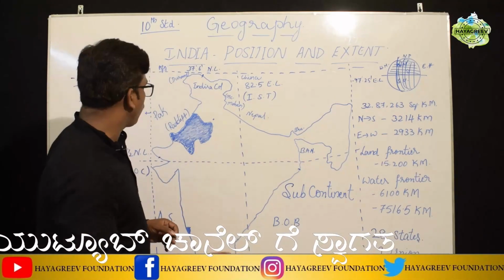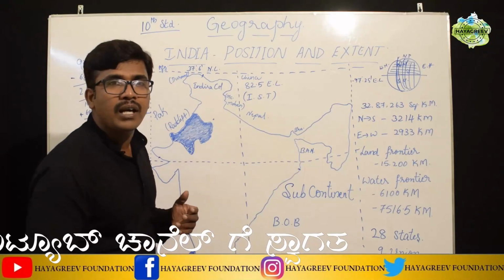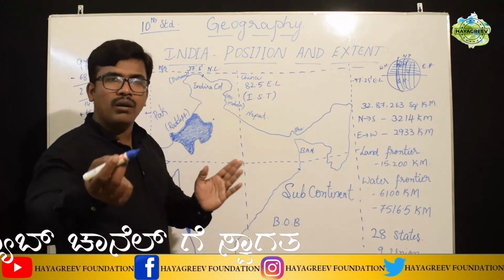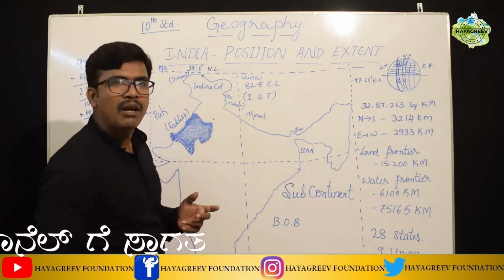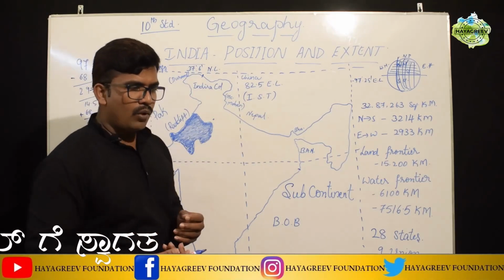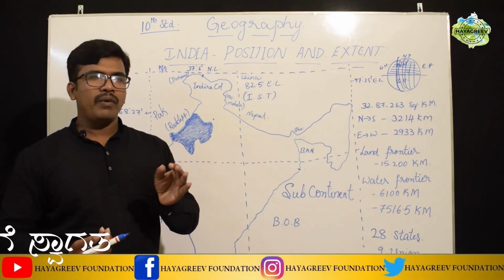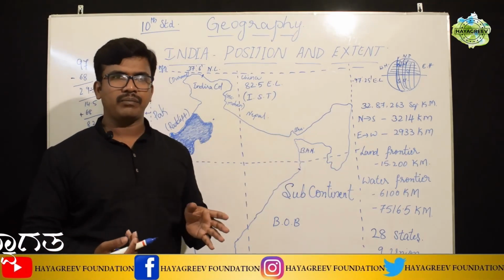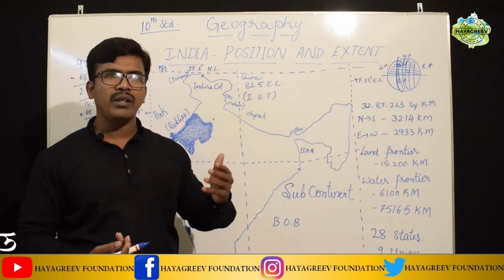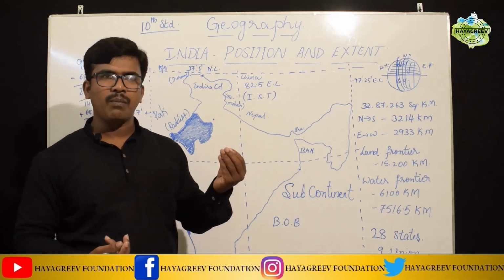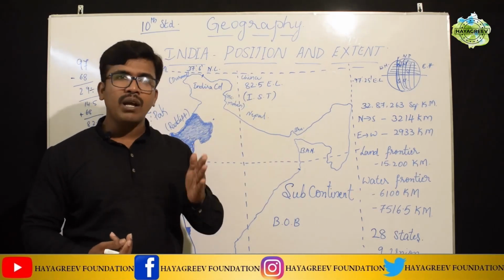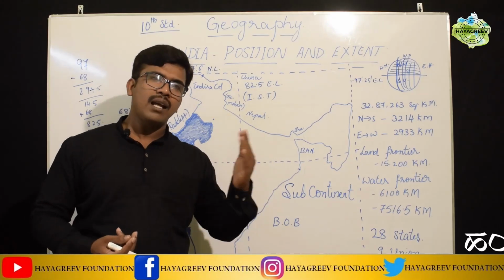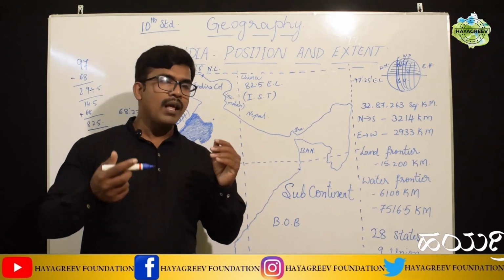Students, I told you that on the north side we have the land frontier and are surrounded by many neighboring countries. As we have had some clashes with neighboring countries like Pakistan and China, we have fixed boundaries between India and our neighbors.